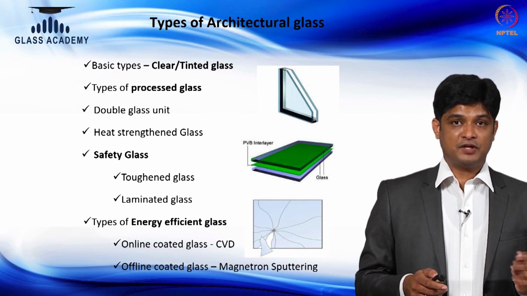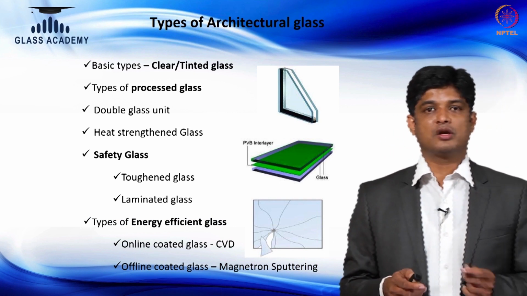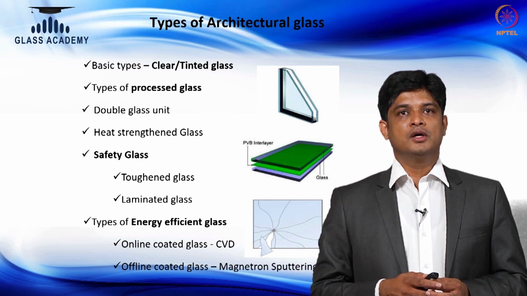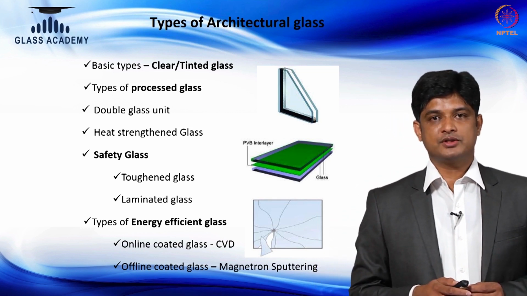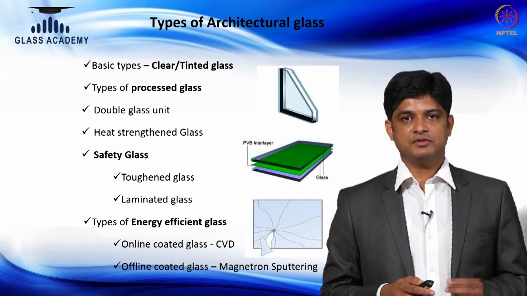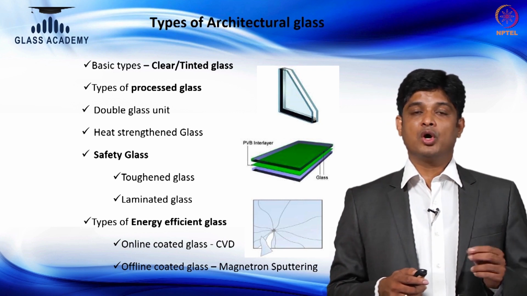There are types of energy efficient glass which are used in every energy efficient building today, or any green building, or a building which has to comply with the Energy Conservation Building Code. In this, there are two coating technologies that any glass manufacturer will have. One is called the online coating technology, which we call CVD, or the chemical vapor deposition procedure.